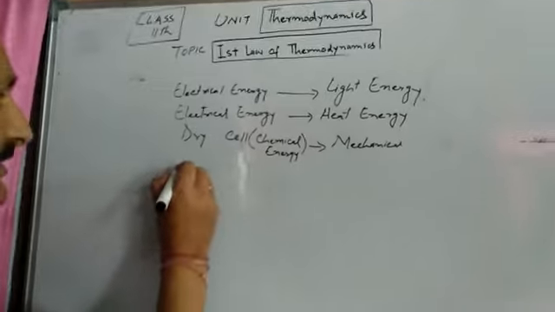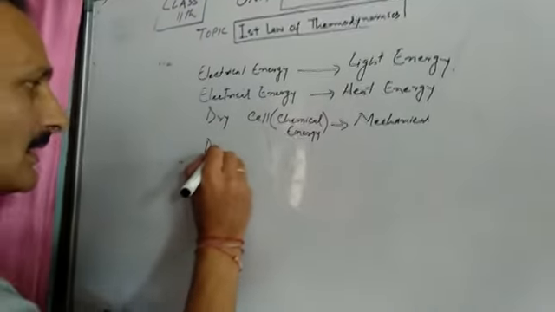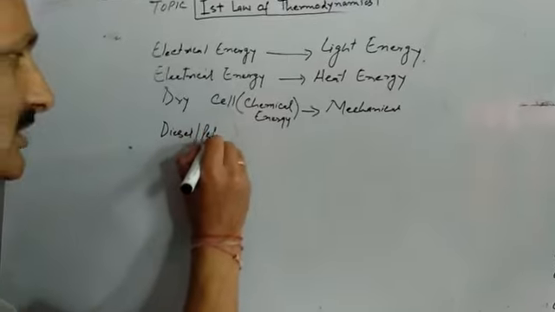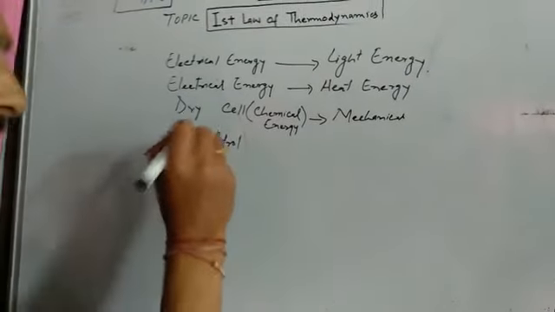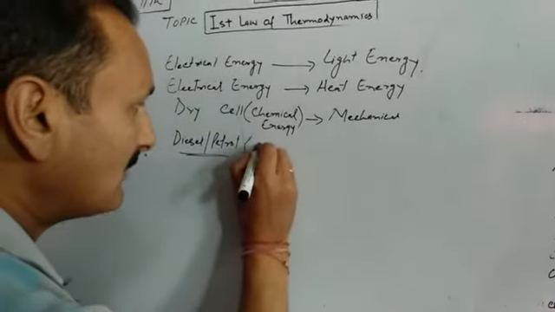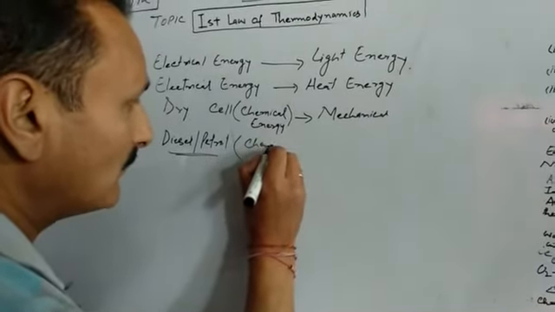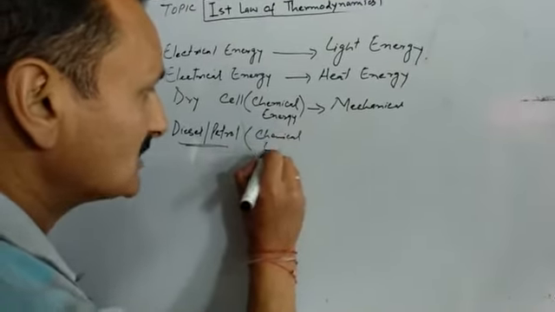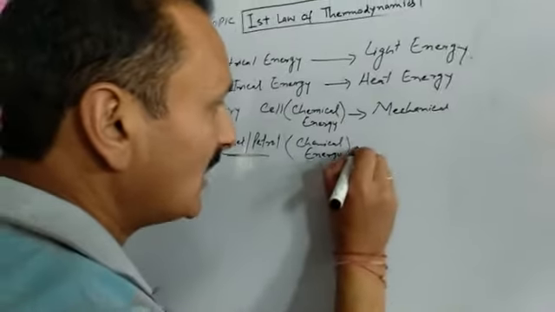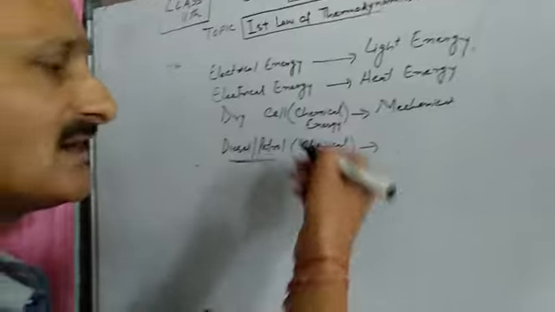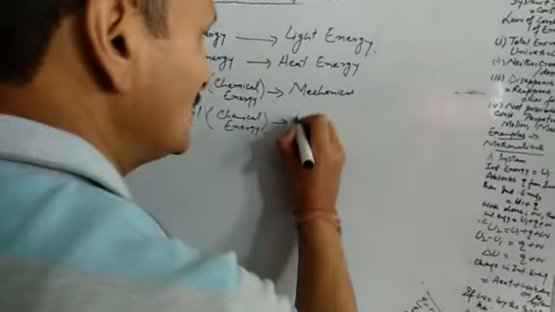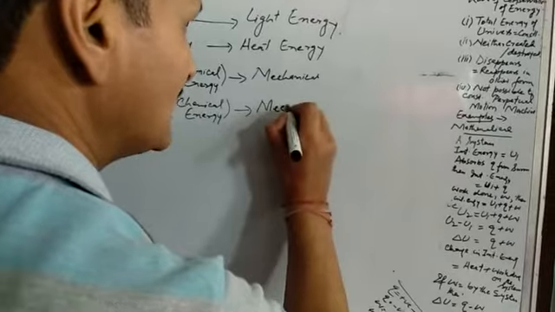Similarly, we have diesel and petrol. We use these in automobiles, and these fuels have chemical energy in them. When these fuels are used in automobiles, the machine of the automobile runs, that is, the chemical energy is converted into mechanical energy.